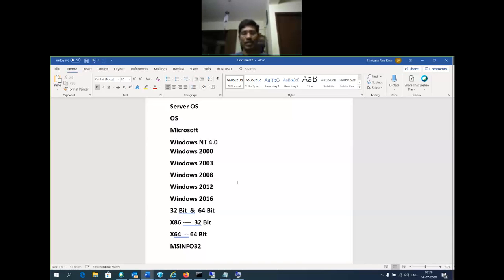The Data Center license cost is more than the Standard edition. If I choose the Standard edition, according to that I need to purchase hardware. Hardware with 4 GB RAM may be 30,000. If I go with 32 GB memory, it may be 1 lakh.